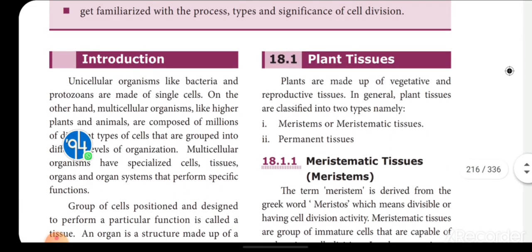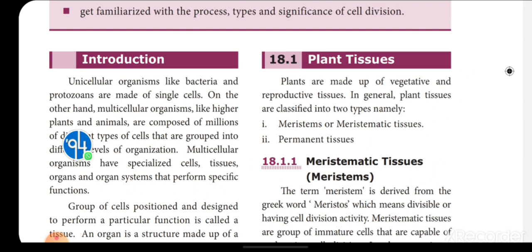So first we will see plant tissues. Plants are made up of vegetative and reproductive tissues. In general, plant tissues are classified into two types. As I said, one is meristems or meristematic tissues, and the other is permanent tissue. These are the two tissues we can see in plants.